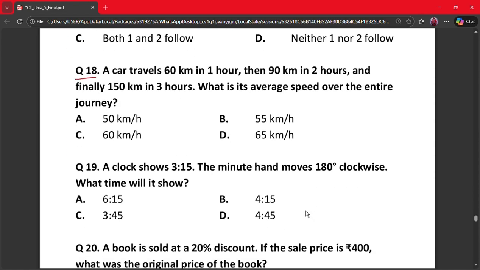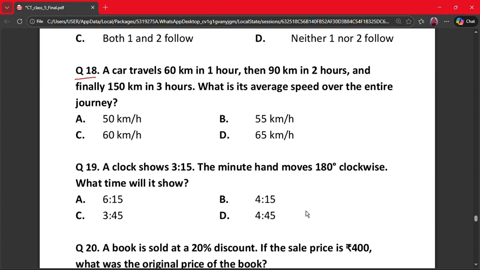Our next question is question 18. A car travels 60 km in 1 hour, then 90 km in 2 hours, and then finally 150 km in 3 hours. What is its average speed over the entire journey? A. 50 km per hour, B. 55 km per hour, C. 60 km per hour, and D. 65 km per hour.